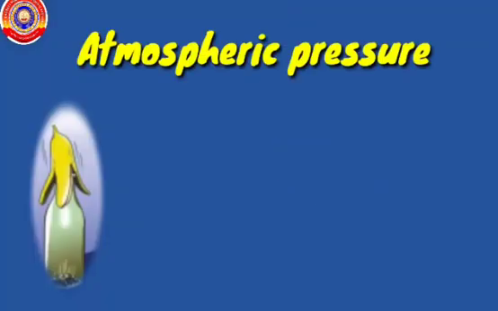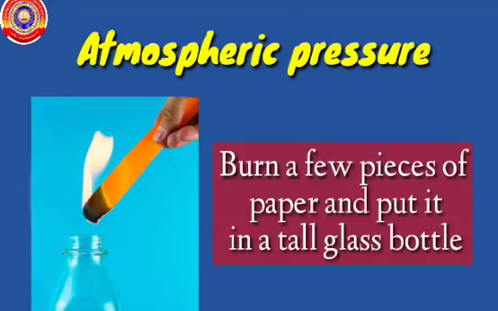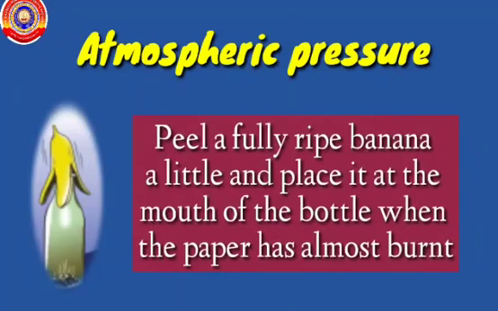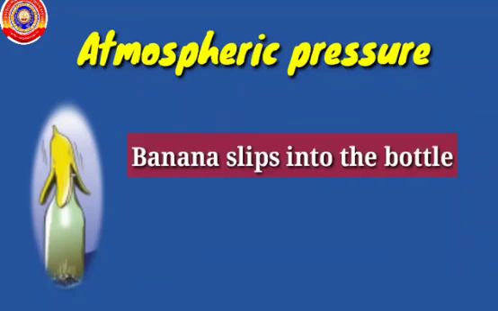Did you understand this experiment? Burn a few pieces of paper and put it in a tall glass bottle. Peel a fully ripe banana a little and place it at the mouth of the bottle when the paper has almost burned. What do you observe? Yes, the banana slips into the bottle. What may be the reason?